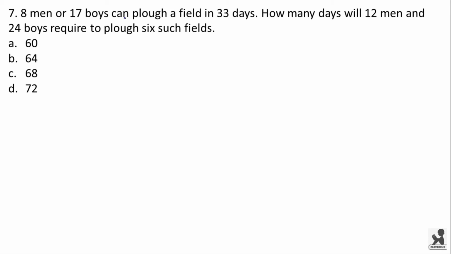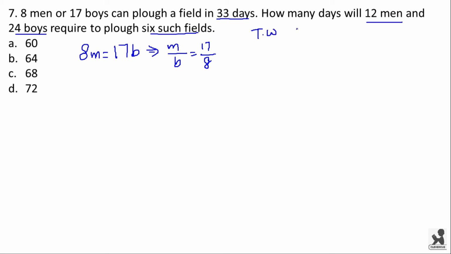8 men or 17 boys can plow a field in 33 days. How many days will 12 men and 24 boys require to plow 6 such fields? Here, the work done by 8 men is equal to the work done by 17 boys. From here, we can get the efficiency ratio of man and boy. M by B will be equal to 17 by 8. Now, from here, you can calculate the total work.